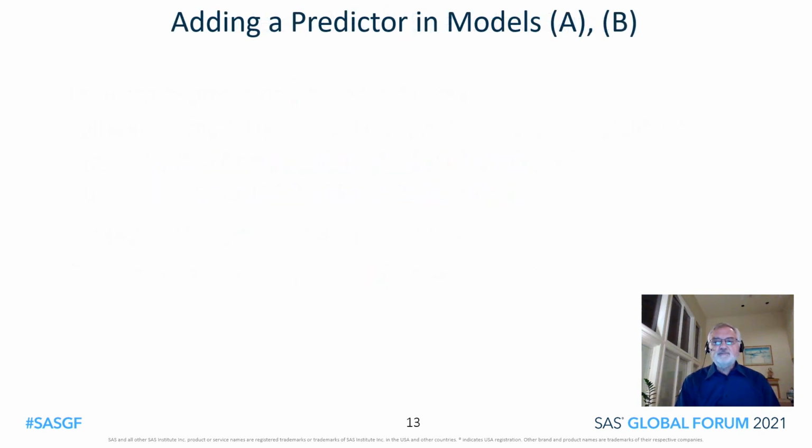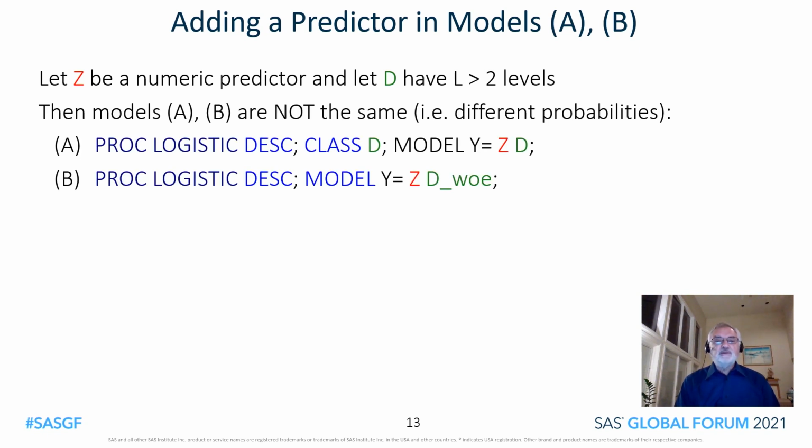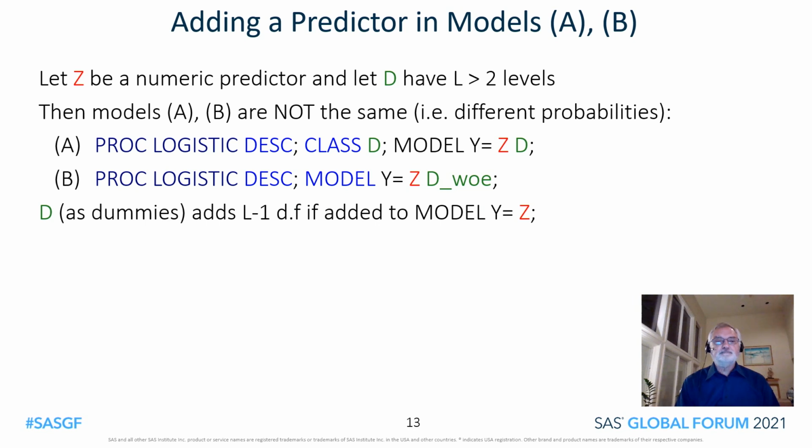Let's now add a predictor to models A and B. We'll add predictor Z, a numeric predictor. Now these models, A and B, are not the same. They do not create the same probabilities. If we consider D as a collection of dummies, and we add it to the model Y equal Z, it will add L-1 degrees of freedom.